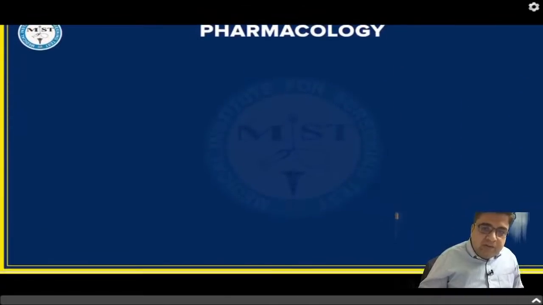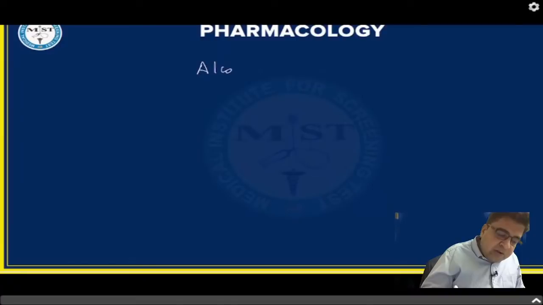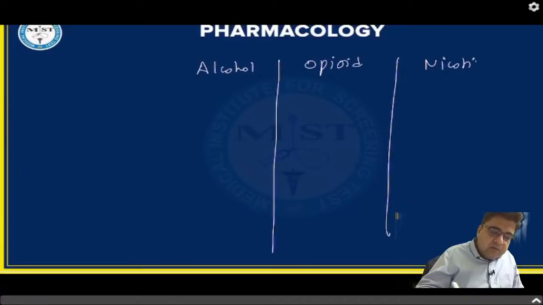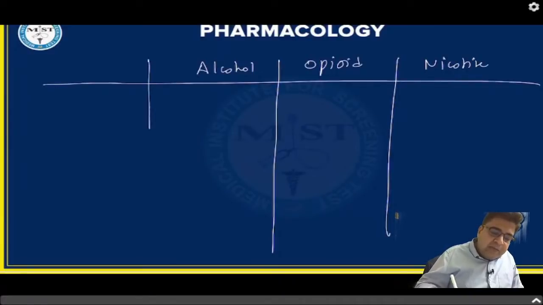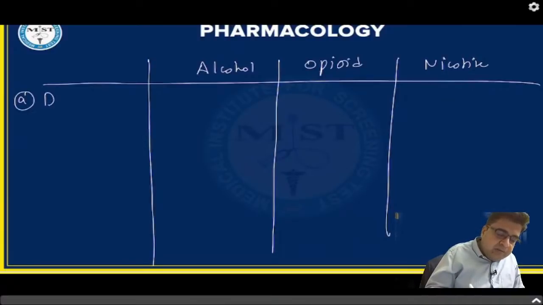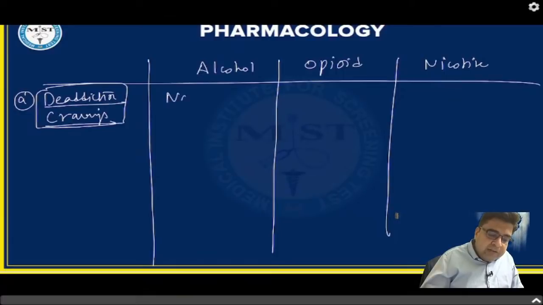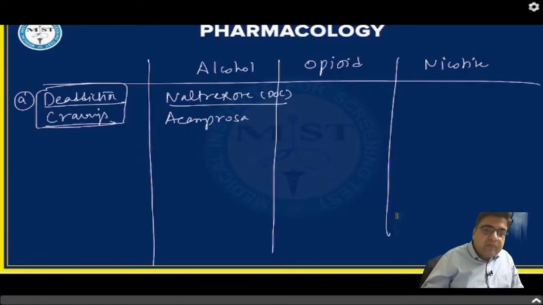Okay, let's discuss the drugs for de-addiction. One is alcohol, one is opioid, and the third is nicotine. Which medicines can be given for de-addiction or treatment of cravings? For alcohol, the drug of choice is naltrexone, but we can also use acamprosate.